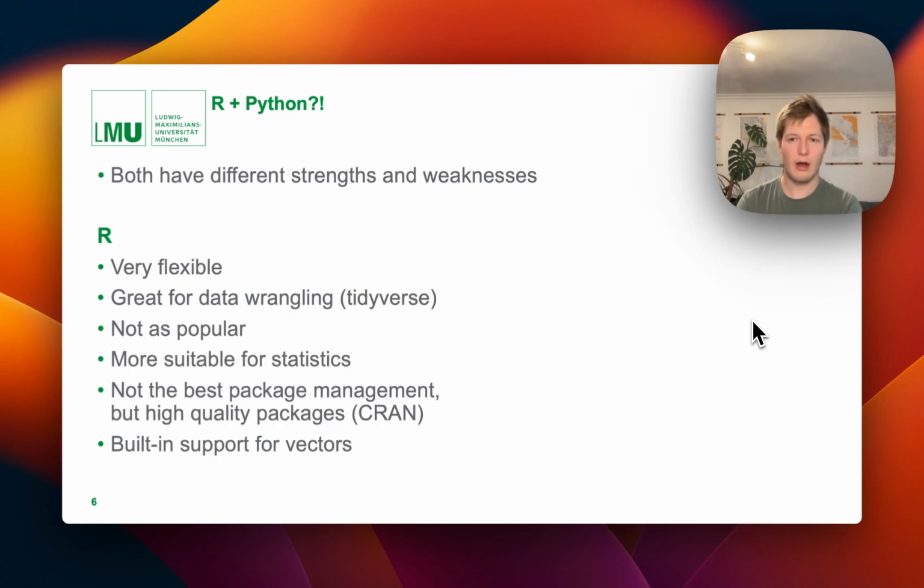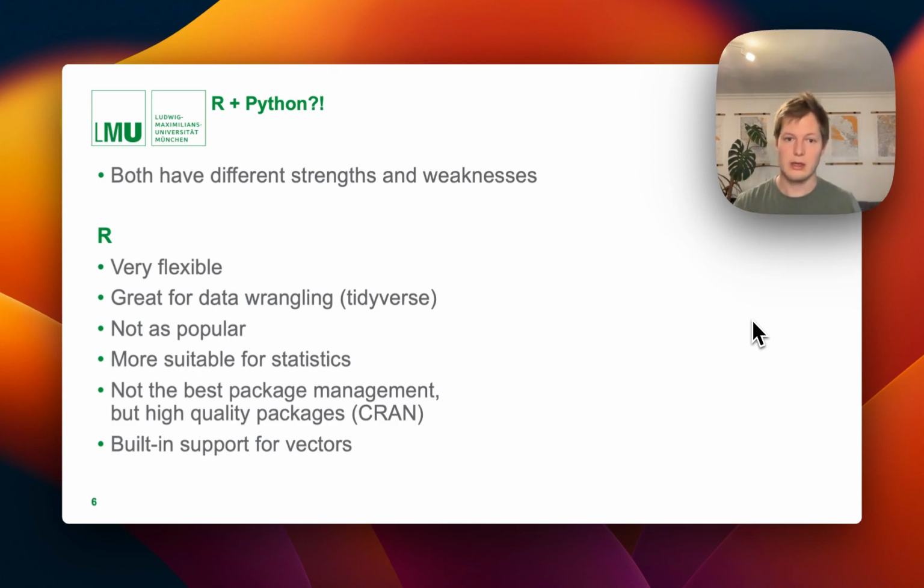And while R does not necessarily have the best package management, and sometimes you have some very annoying issues with R and packages, especially in the long run, the packages that are on CRAN are of really high quality, and they're really being reviewed, which is very unique, because people do this voluntarily. Also, what's quite nice about R is that it has quite a lot of built-in features already. For example, for correlations, we didn't need to install anything to run basic correlations. There might be more ergonomic packages like easystats, but it has built-in support, and especially for vectors. So for doing quite a lot of data science related math, it all comes within R,